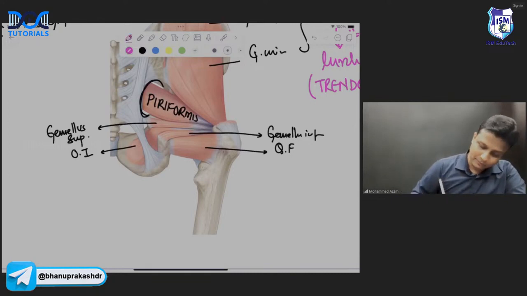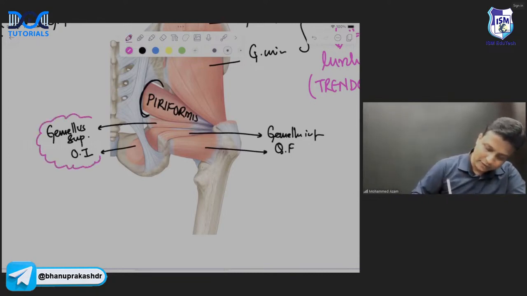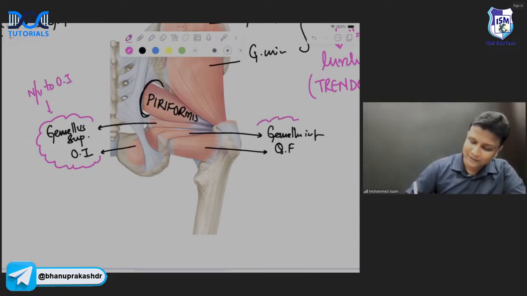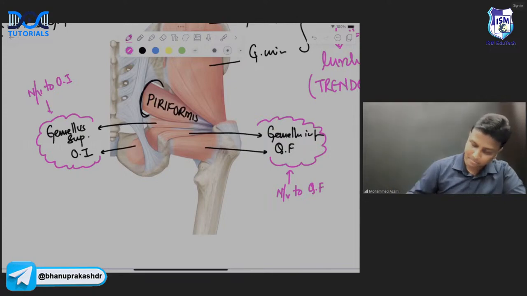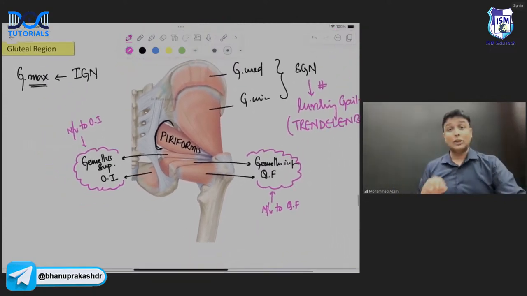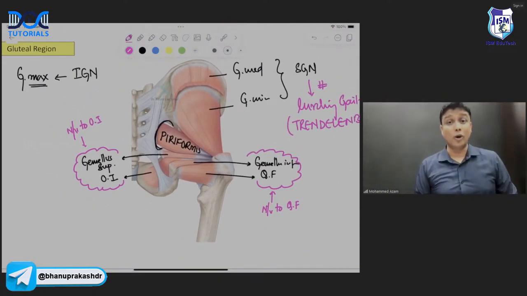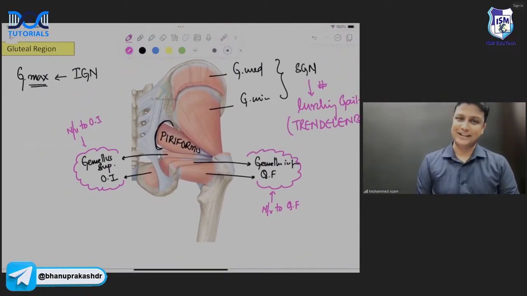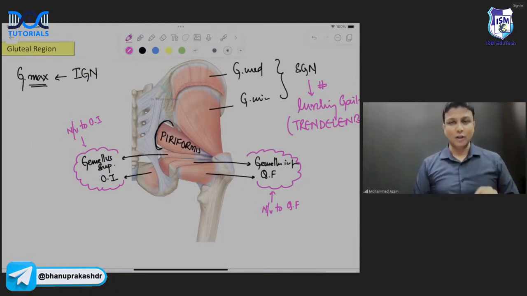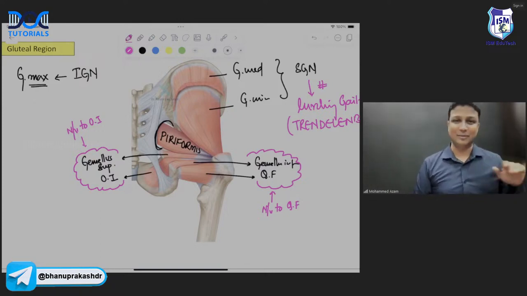Okay. And remember, gemellus superior and obturator internus, these two are supplied by nerve to obturator internus. Very easy. Gemellus inferior and quadratus femoris will be supplied by nerve to quadratus femoris, sir. Perfectly done, sir. So why am I telling you all these things in the diagram itself here, sir? Because this image was given in your MCI exam, sir. So not only just learning the names of the muscles, you should also be learning the diagram. You should be able to identify the diagram also.